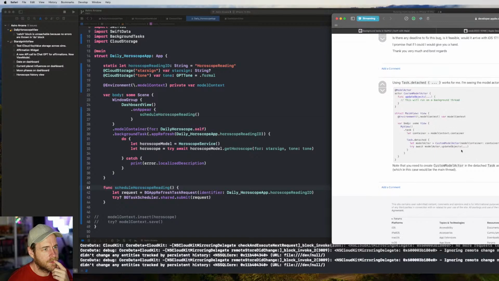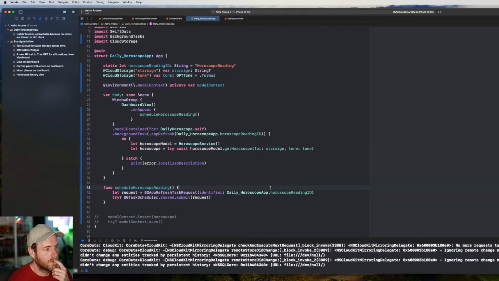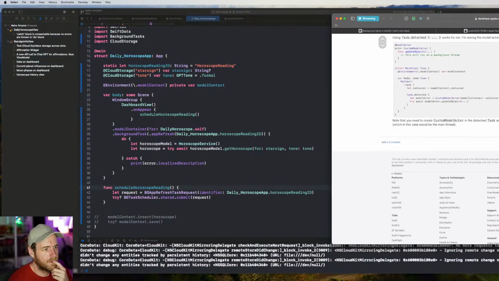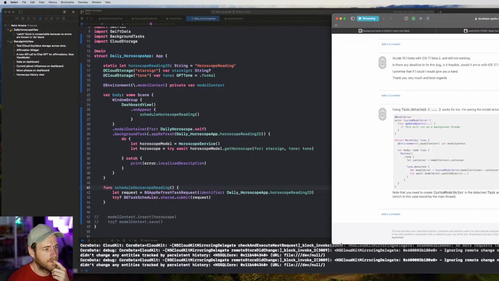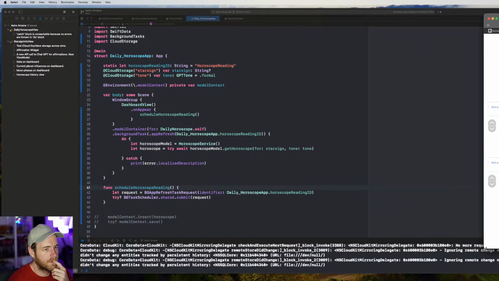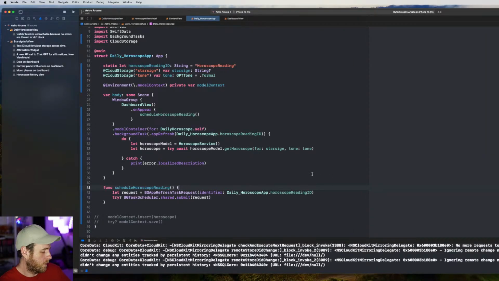Okay, so this is a bit of a different setup to what I've got, right? So they're trying to run stuff. This is going to require some testing.